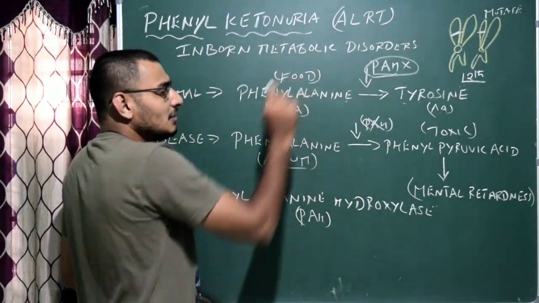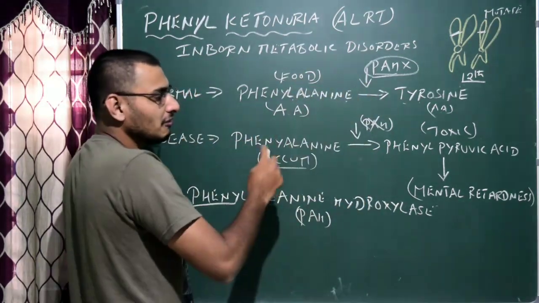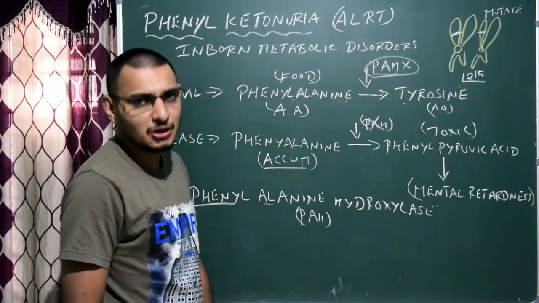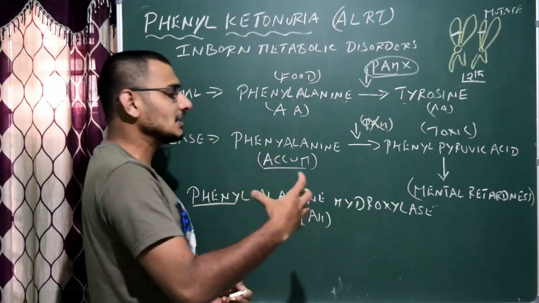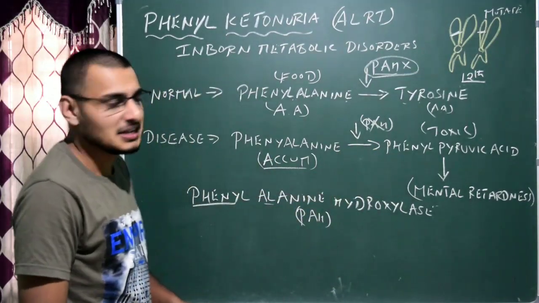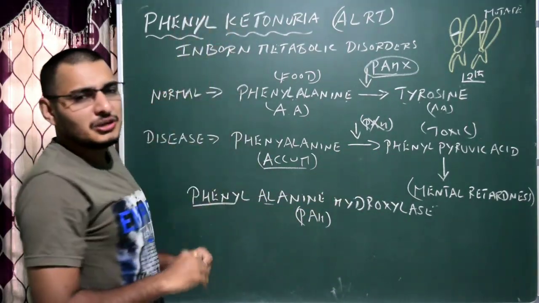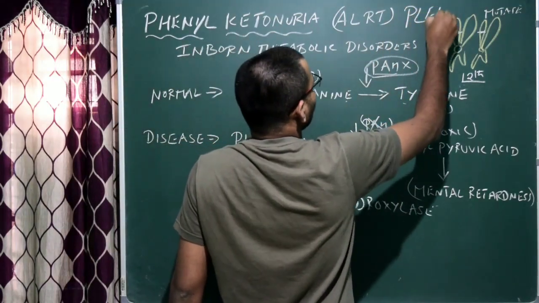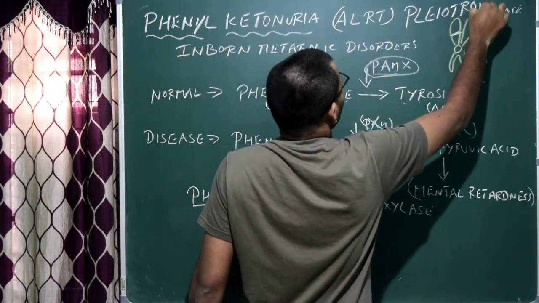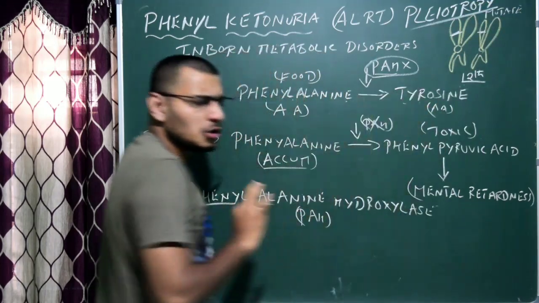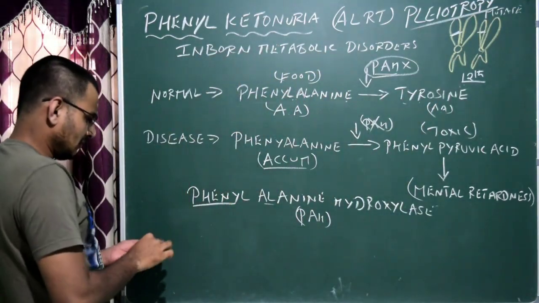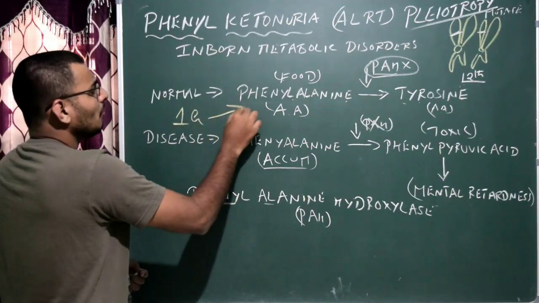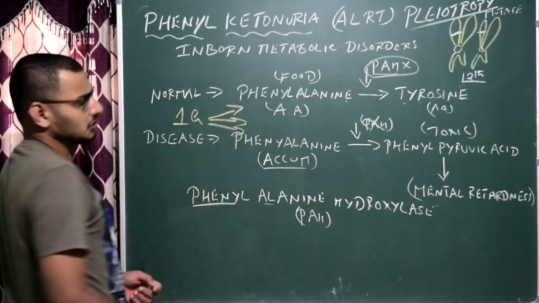When the enzyme is present, obviously conversion is possible. When the enzyme is absent, it will result in phenylpyruvic acid, which is highly toxic to our body and leads to mental retardedness. So phenylketonuria is a very good example for pleiotropy. You may get a question for 1 mark. Define pleiotropy. Pleiotropy is very simple. It is one gene responsible for multiple phenotypic expression.